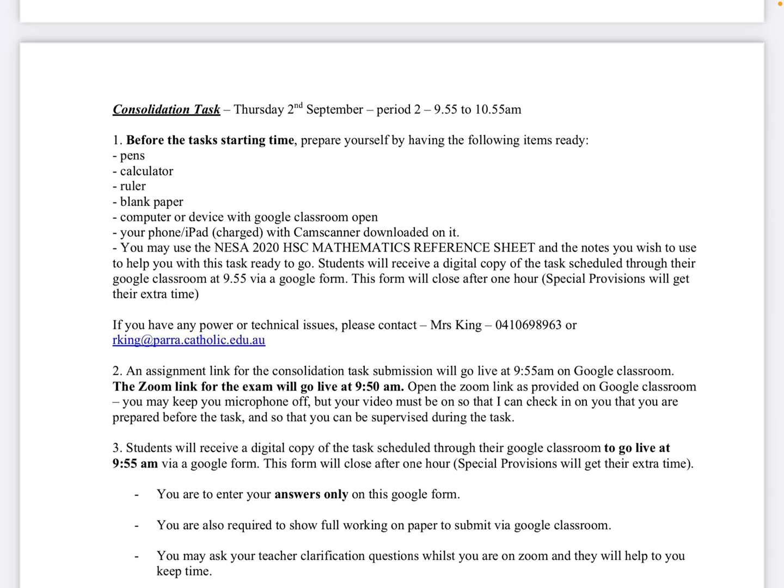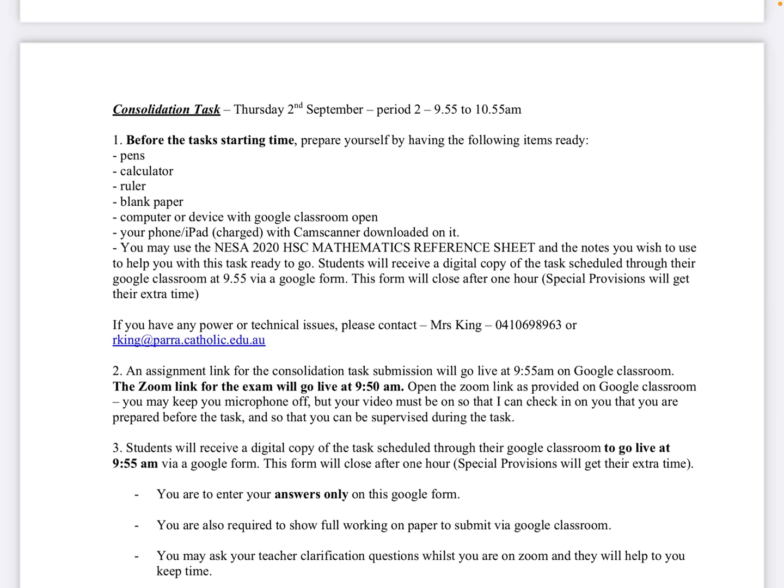And then we're going to be putting this on a Google form. So you're going to be able to open that Google form, and I'll go through that in a little more detail in a moment, and that can actually shut off at a certain time. Now, anyone with special provisions will have a different shut-off time, obviously, so they'll have a different box. So please don't panic if you think that's going to be you and you're going to miss out. You won't miss out, I promise. I've thought about you already.